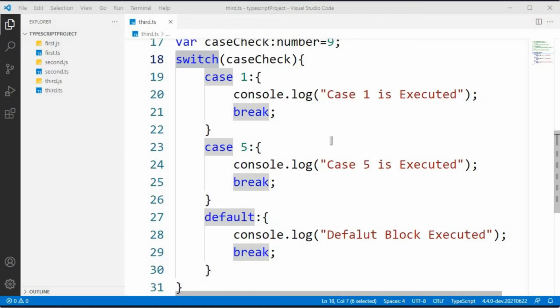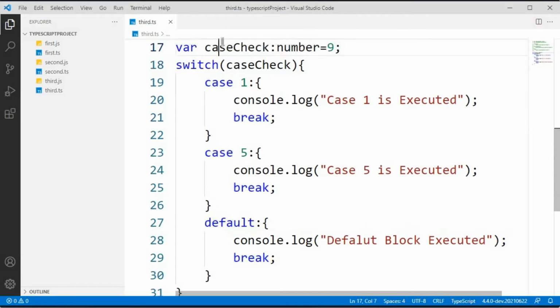We also have a switch statement in TypeScript. Switch statement is the same as if and else, but the switch will execute whenever the case is passed. So you will see in my code the switch, case and break keywords. The switch keyword is used to pass the case, and the case keyword is used to check the case which we need to execute. And the break keyword will stop the execution of this block of code.